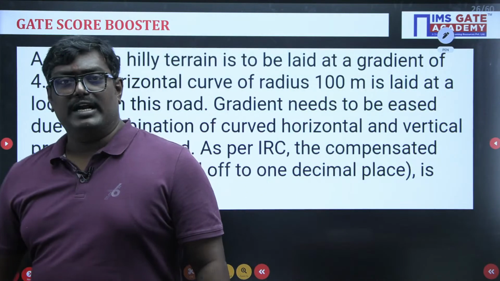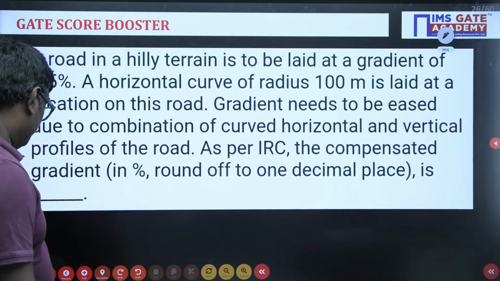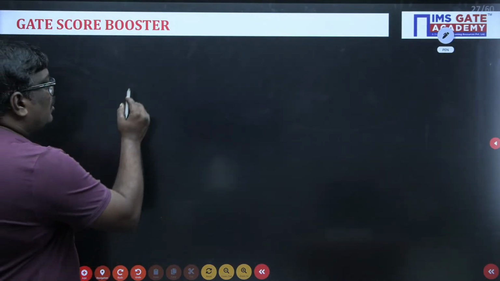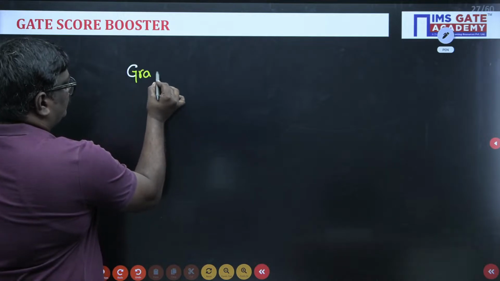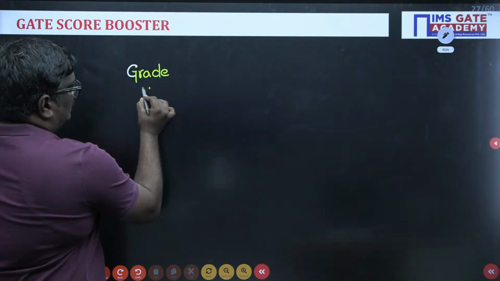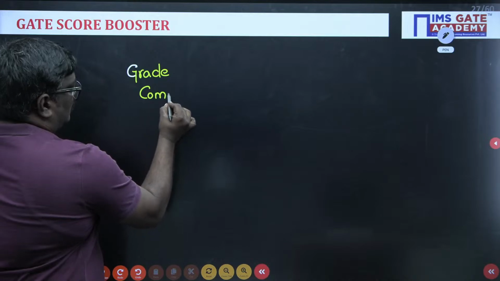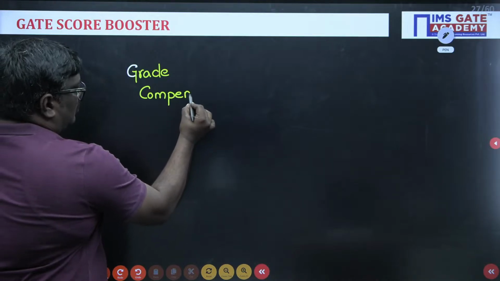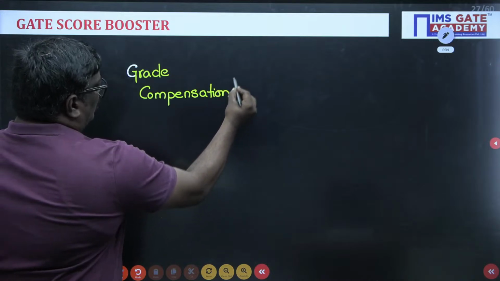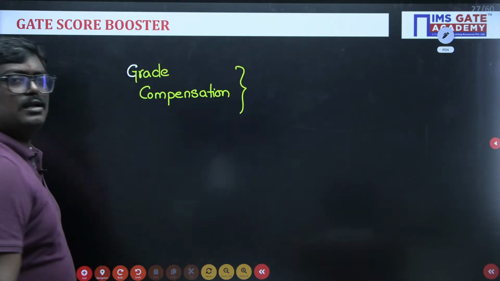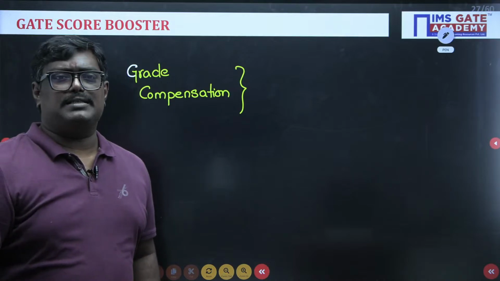Now see students, before solving this problem, let me tell you how we calculate grade compensation. What is the formula for grade compensation?